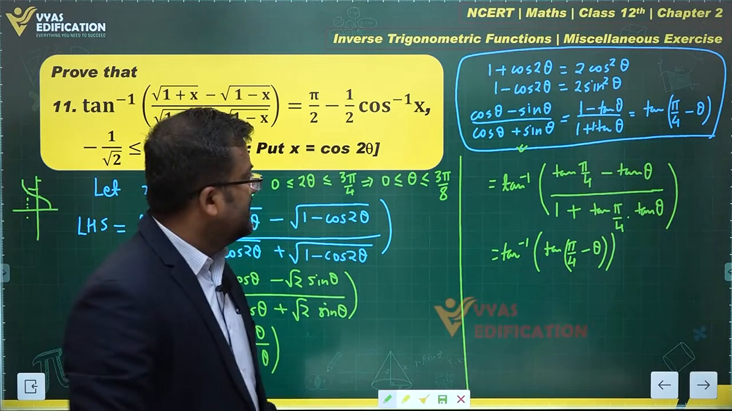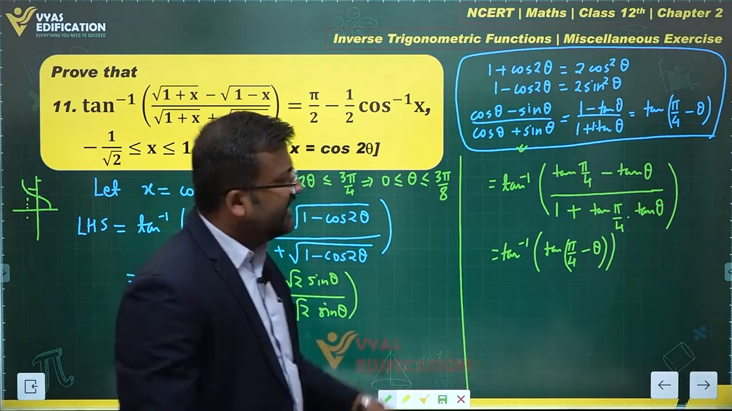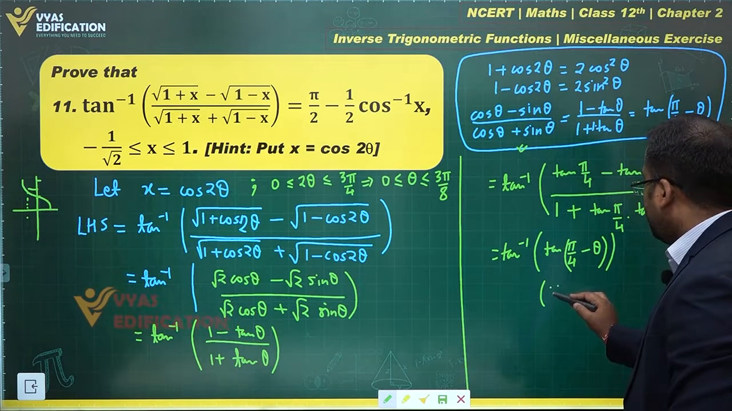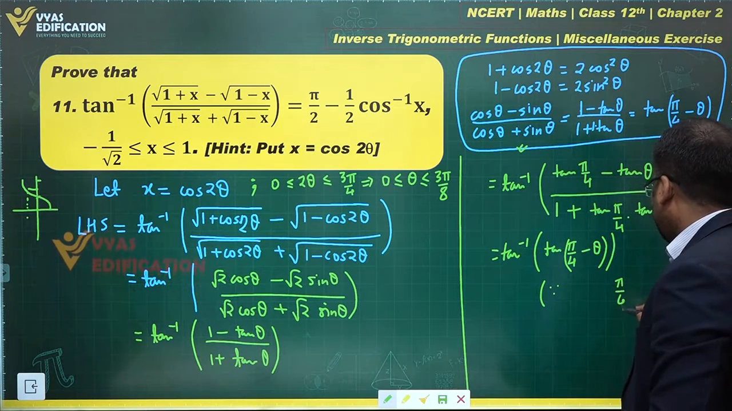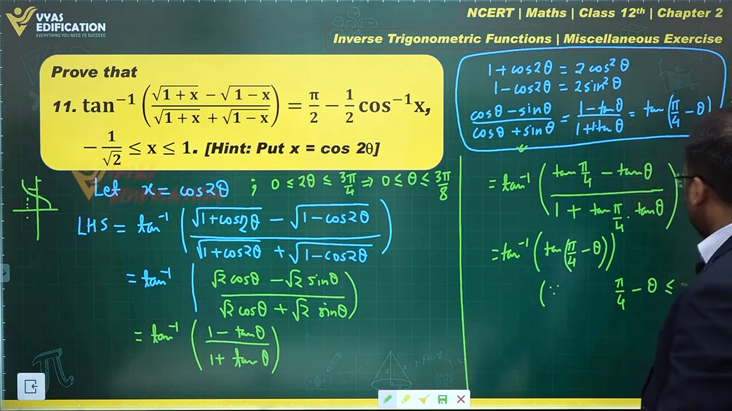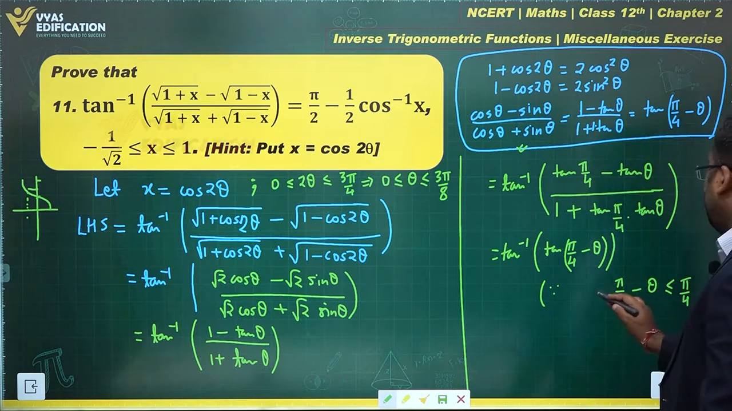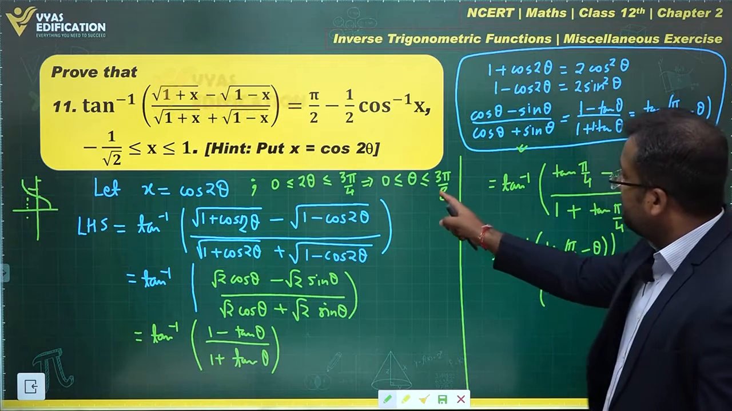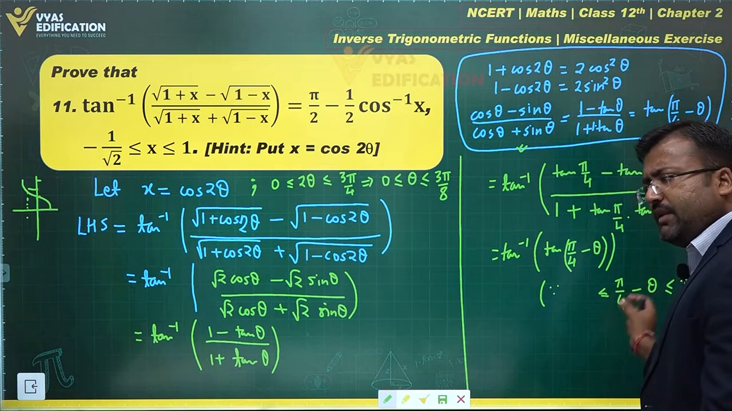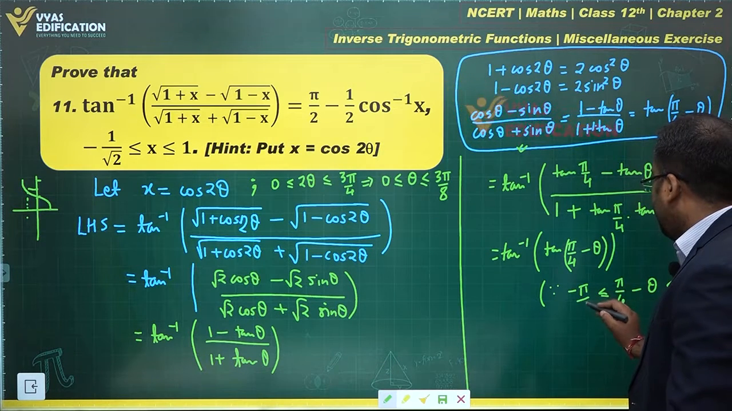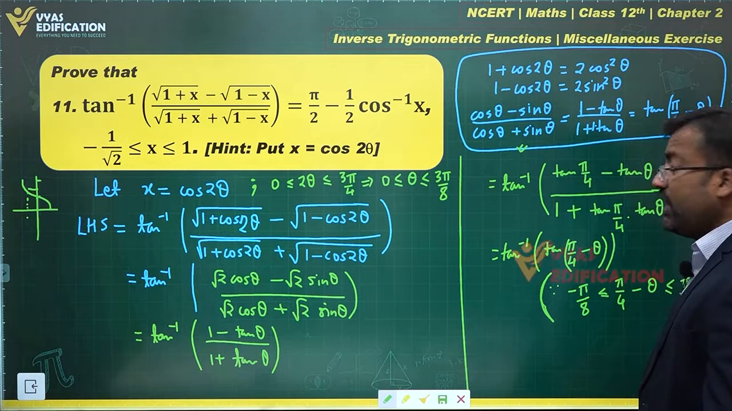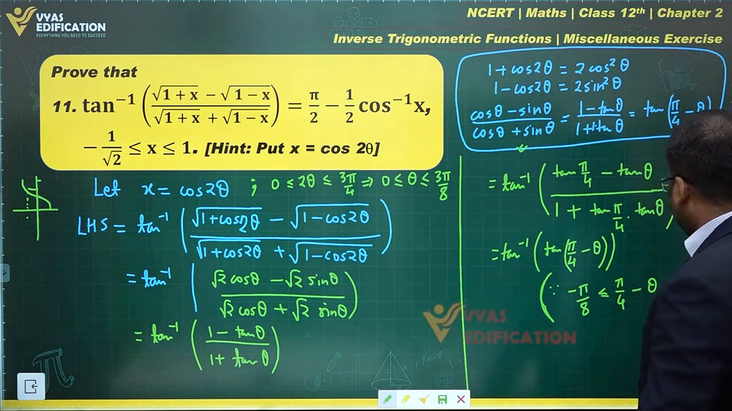Now what about the values of pi by 4 minus theta? Since theta lies in this interval, pi by 4 minus theta will lie in... the greatest value will depend upon the least value of theta. This is pi by 4. And the least value will depend upon the 3 pi by 8 over here. Pi by 4 minus 3 pi by 8, which is 2 pi by 8 minus 3 pi by 8, is minus pi by 8. Is that okay? Yes. Minus pi by 8 to pi by 4.